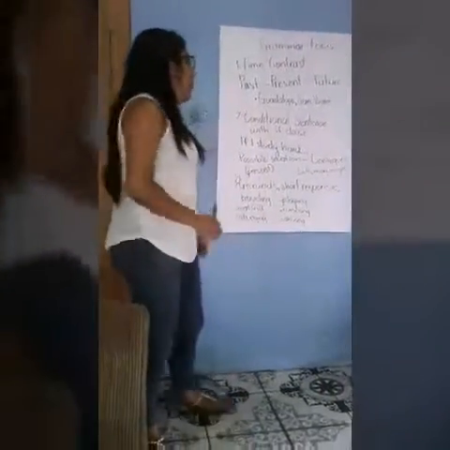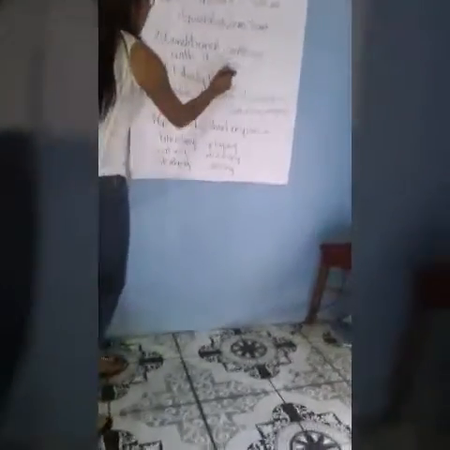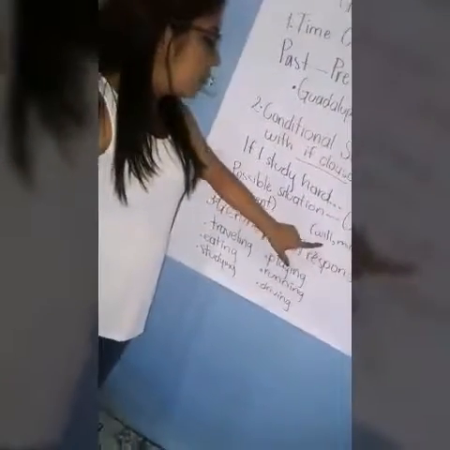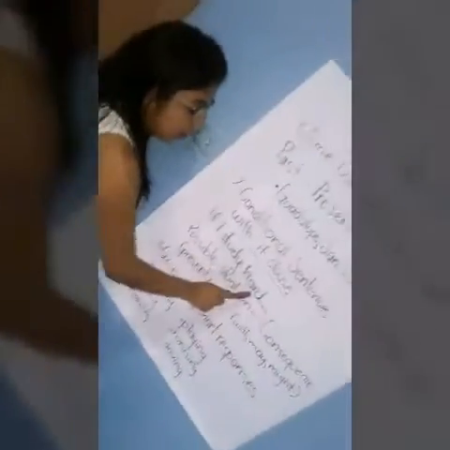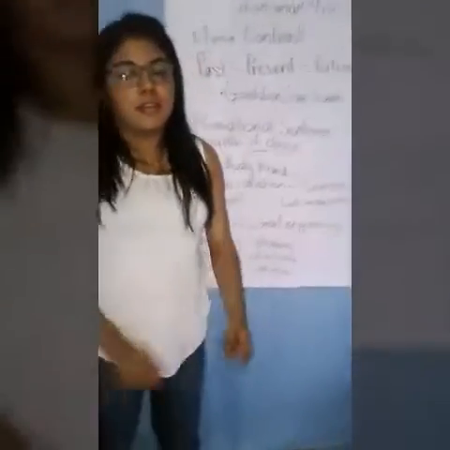Now I will talk about conditional sentences with if clauses. What is that? Well, a possible situation will have a consequence. The possible situation will be in the present, and the consequence will be in the future, and we can use will, may, and might. For example, what happens if I study hard? If I study hard, I will have good scores.